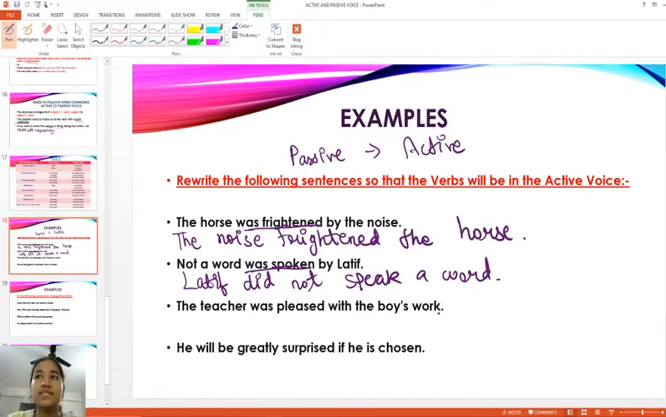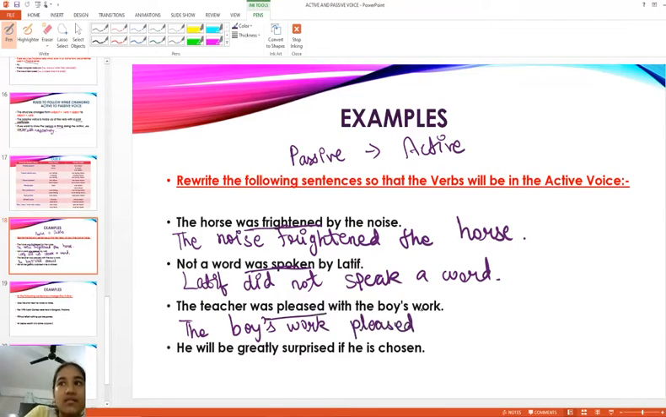The teacher was pleased with the boys' work. The boys' work was pleased. Pleased is the past participle form of the verb please. The boys' work pleased the teacher. So the major change in active and passive is the change of the verb.